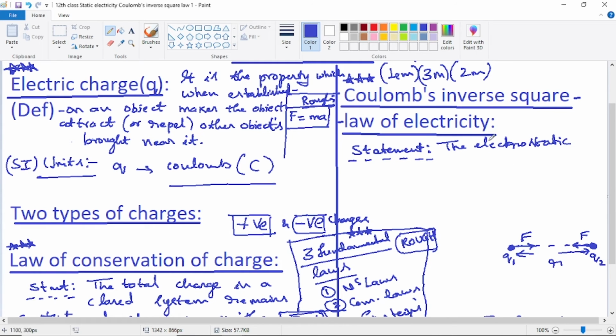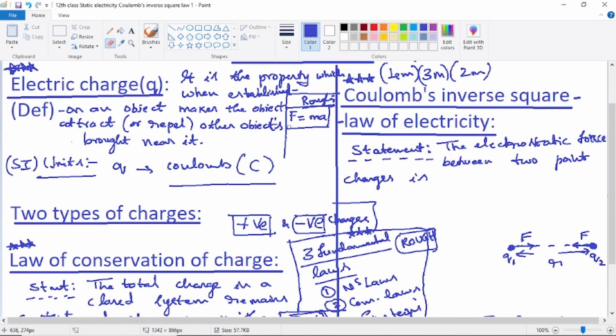So coming back here to the statement: the electrostatic force, see the spelling of force, between two point charges. You have to write faster. Between two point charges is, I'm just making a box here, the electrostatic force.